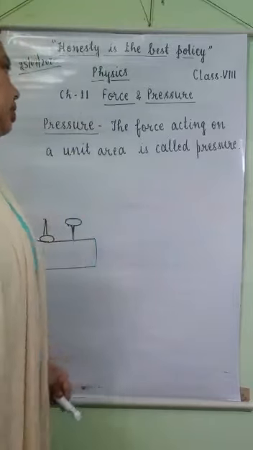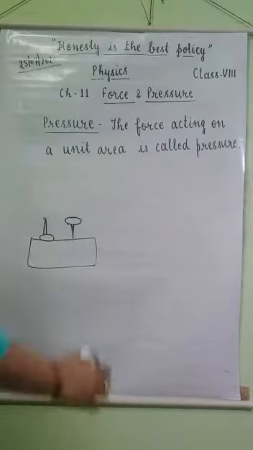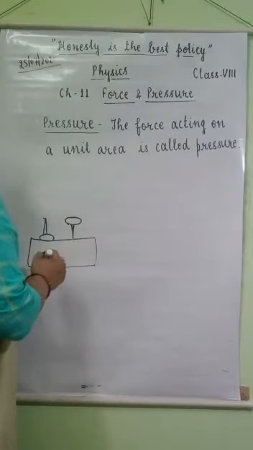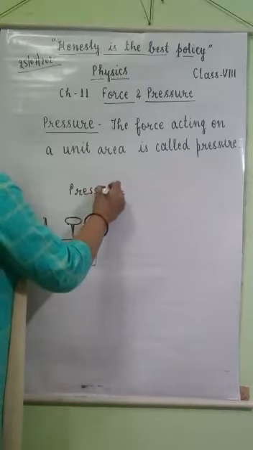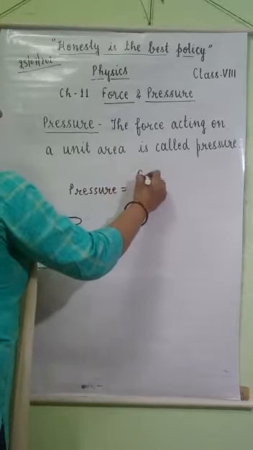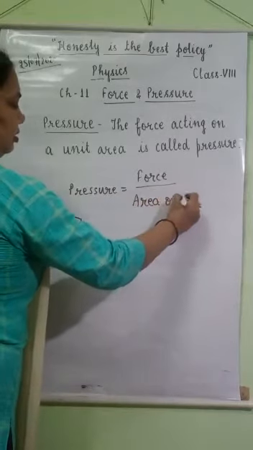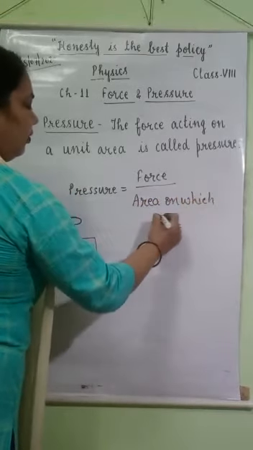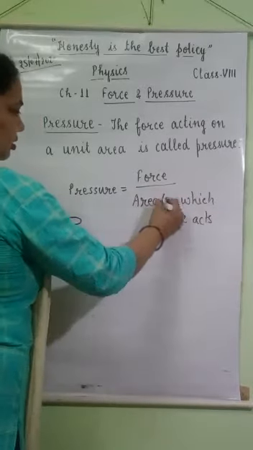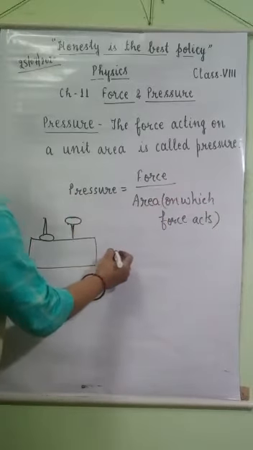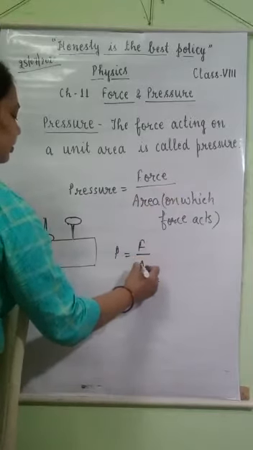So pressure is the force acting on a unit area. So the relationship between pressure, force and area: pressure is equal to force upon the area on which force acts. We can denote it by the symbol P equals F upon A.